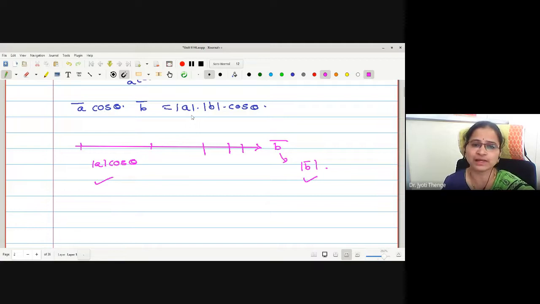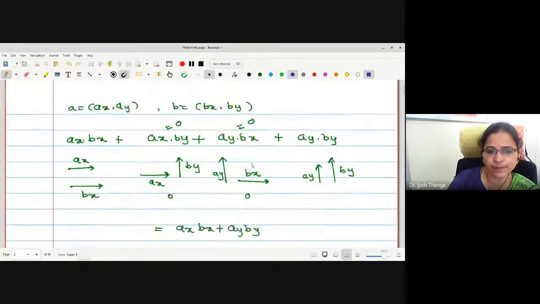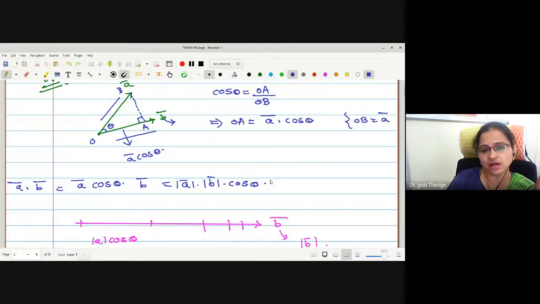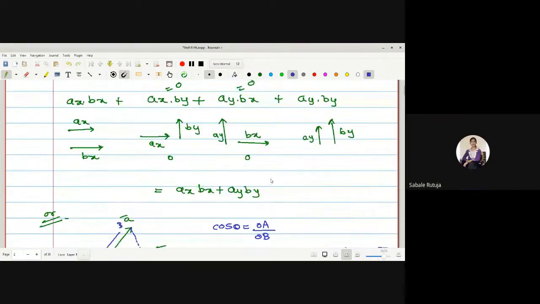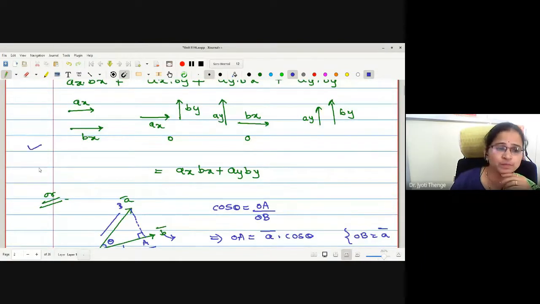Therefore, a usual multiplication: mod A bar cos theta into mod of B bar. Therefore, how is your multiplication defined? A bar dot B bar is defined as mod A bar into mod B bar into cos of theta. Okay. You can select either piece by piece or by using the angle between the two vectors. Is it understood? Yes, ma'am. Now these are the two ways of defining the dot product.